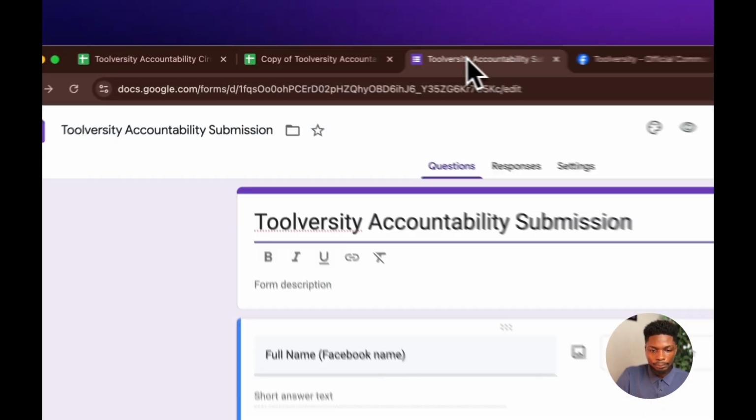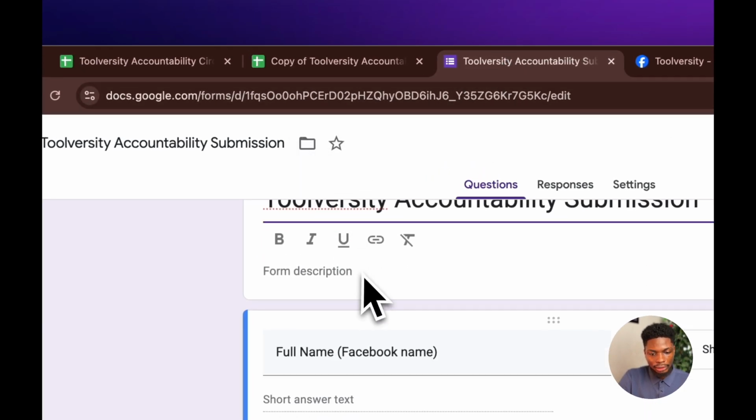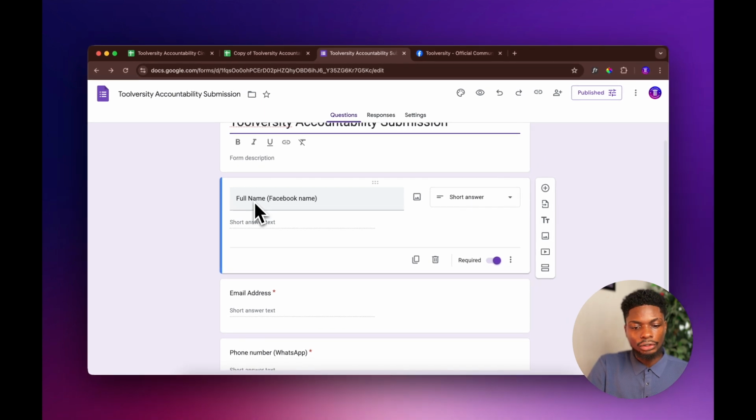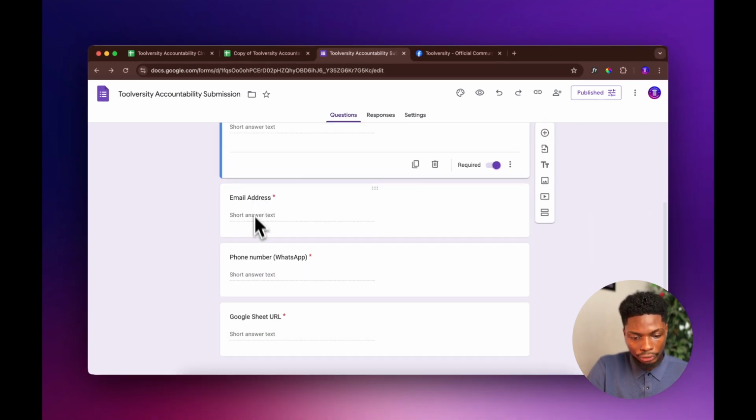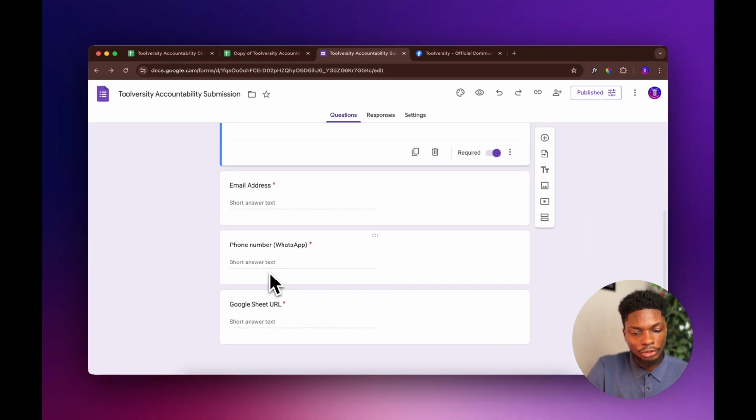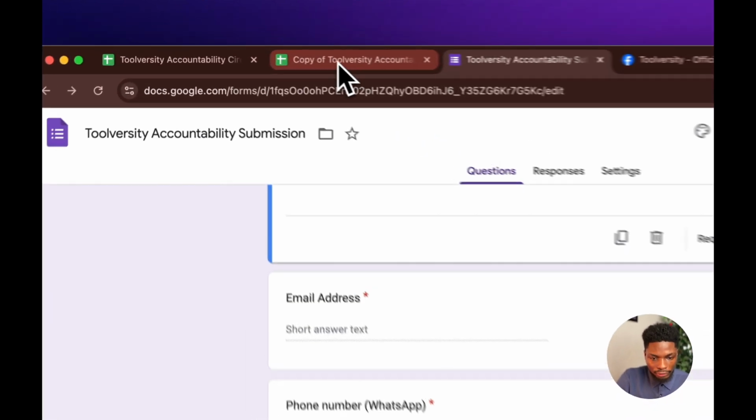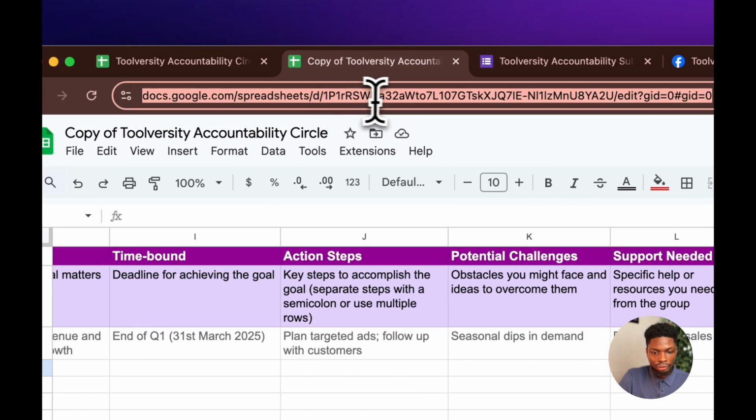Now head over to this particular sheet that we have here. So you put in your full name, that is your Facebook name, you put in your email address, you put in your phone number, that's your WhatsApp number, and then your Google Sheet URL. Now this is very important because if you don't make this public, we can't track and follow up with your progress. So all you need to do is come over to this particular tab, this link that you already copied.